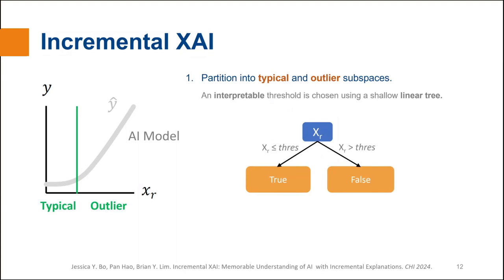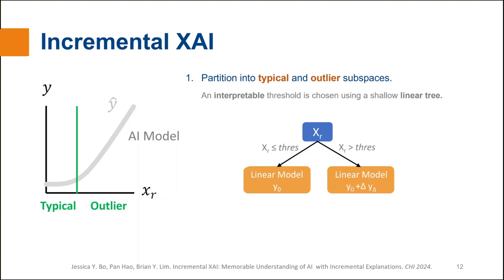We use a linear tree model, which works like a decision tree, except the leaves are linear models that best fit to the data in their group. A linear tree with a depth of 1 creates 1 partition and 2 linear models, which is equivalent to the subglobal explanation. For the incremental explanation, we adjust the factors so that the second model is based on the first, which I'll explain next. The linear tree can select the optimal interpretable partitioning threshold, which turns out to be living area for the housing dataset. And note well that this method is automated, we also allow users to select custom thresholds to fit their personal explanation needs.